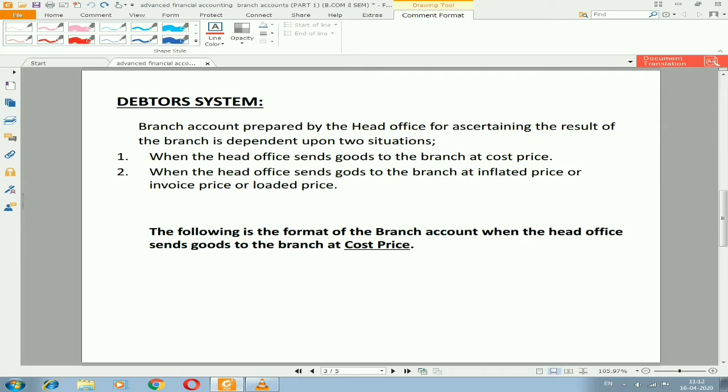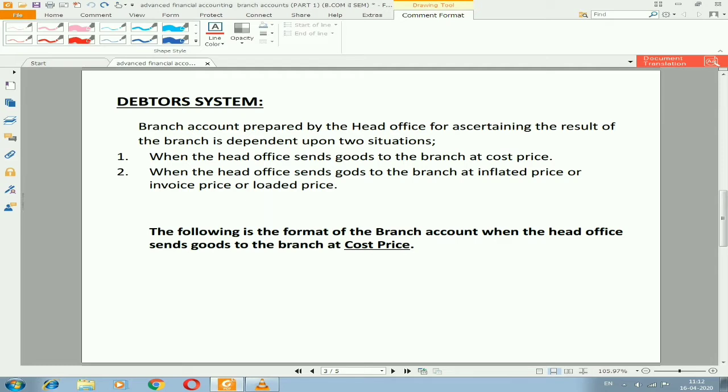Under this method, the relationship between branch and head office will be almost similar to debtors and creditors relationship. Here, the branch treats its head office as its creditor, and the head office treats its branch as its debtor, where the head office sends goods on credit basis to its branches, and the branch sells them at a profit and remits that cash to its head office. This is what happens under the debtors system.